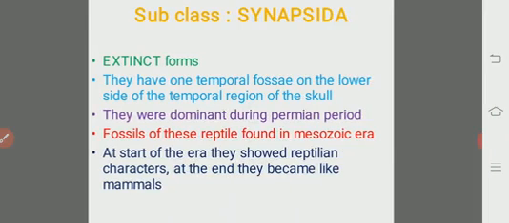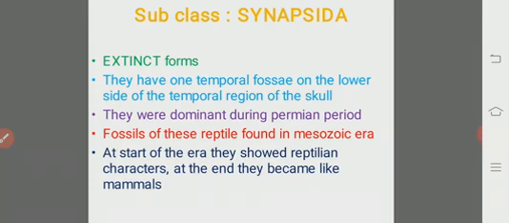Now come to the subclass Synapsida. In this subclass, all the extinct forms are included. They have only one temporal fossa on either side, on the lower side of the temporal region of the skull. They were dominant and lived successfully during the Permian period, but afterwards they became extinct.